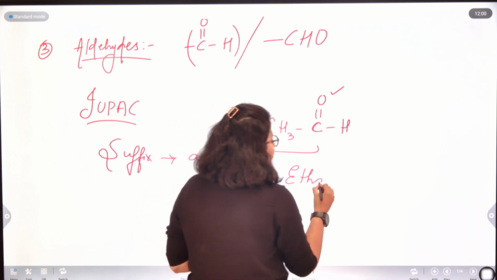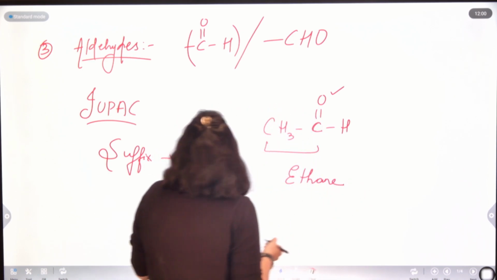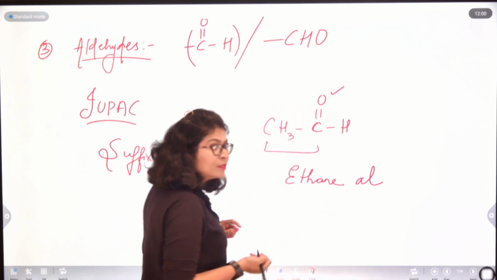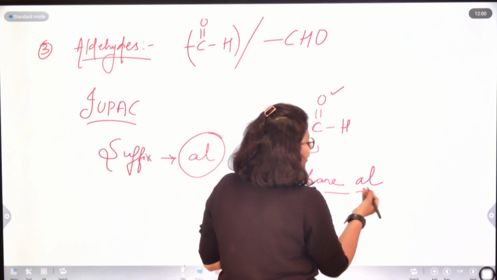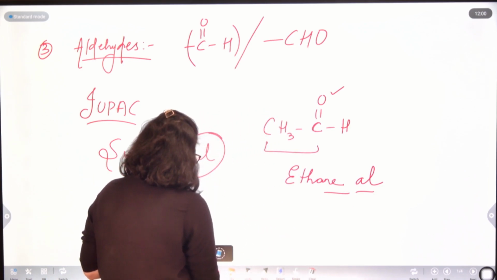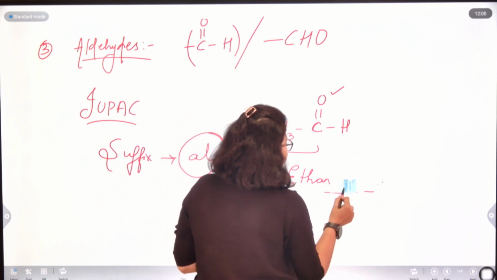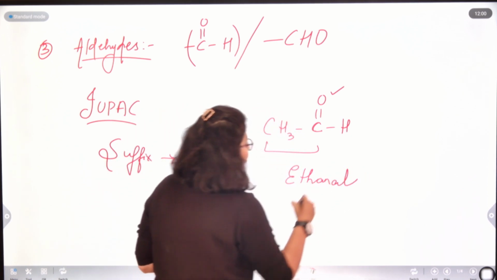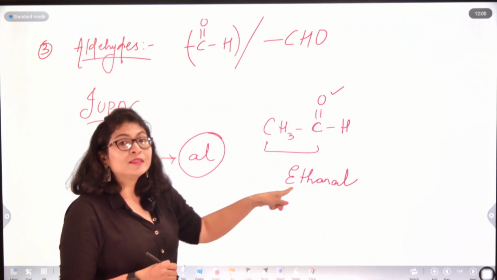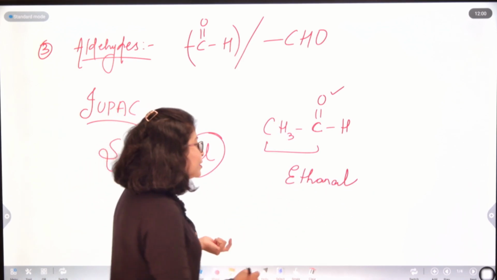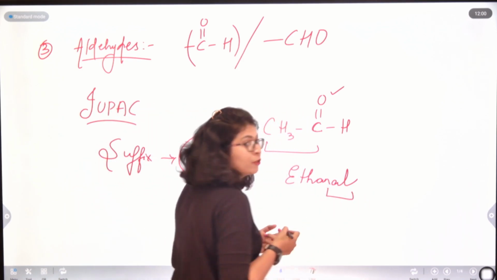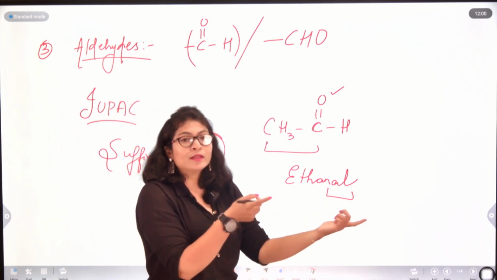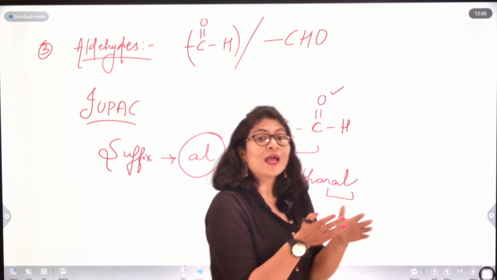Therefore, the name was supposed to be ethane with the suffix AL associated with it. Again, the same discrepancy arises here: I have an E and an A together. So what has IUPAC suggested? We will omit this E and place AL instead. So the name becomes ethanal. Okay. Wherever you see AL, that means the functional group here is that of an aldehyde. If you see OL, then the functional group is that of an alcohol.